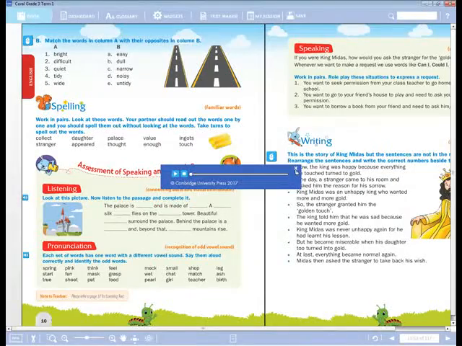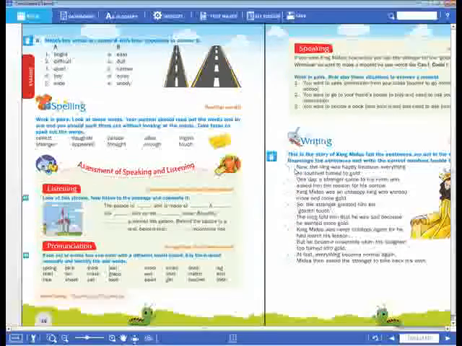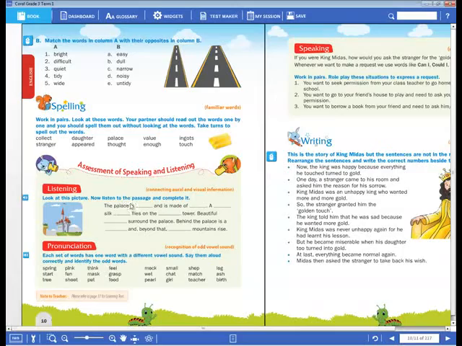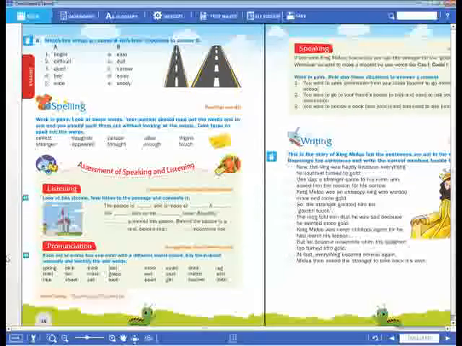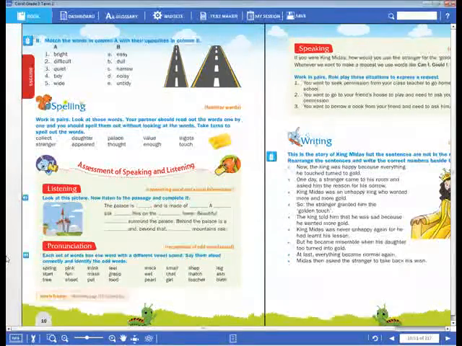So once again, I will read out to you, dear children. Everyone should listen carefully. So the palace is large and is made of grey stone. A red silk flag flies on the highest tower. Beautiful fields surround the palace. Behind the palace is a river, and beyond that, mighty mountains rise. Okay? Have you listened, dear children?